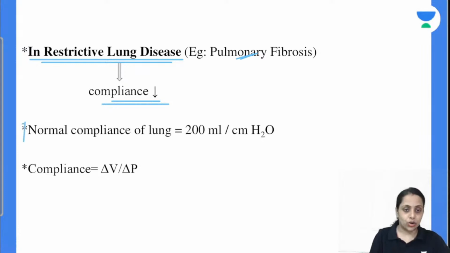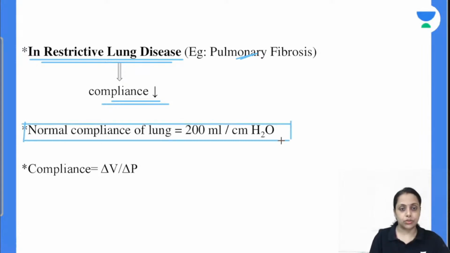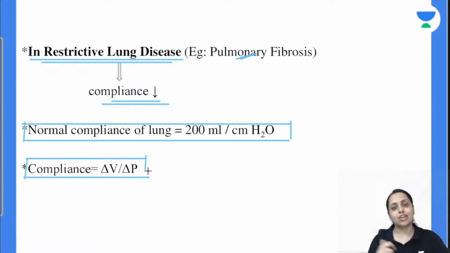Okay? This is the normal compliance of lung, that is 200 ml per centimeter of water. And we can say compliance is, for given change in a pressure, the volume change in our alveoli. So do remember, in obstructive lung disorder compliance increases and in restrictive lung disorder our compliance decreases. Normal compliance कितना होता है? 200 ml per centimeter of water. Compliance क्या है? For given change in a pressure, the volume change in alveoli is compliance.